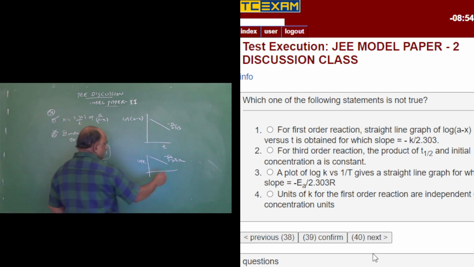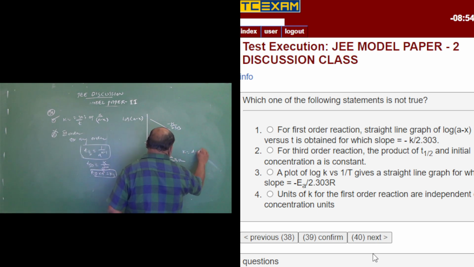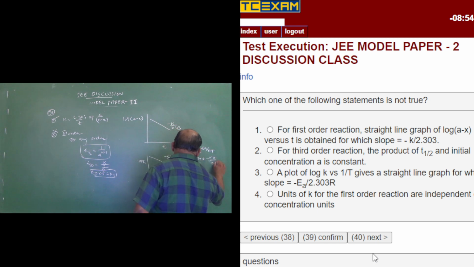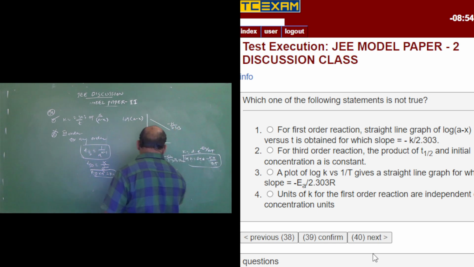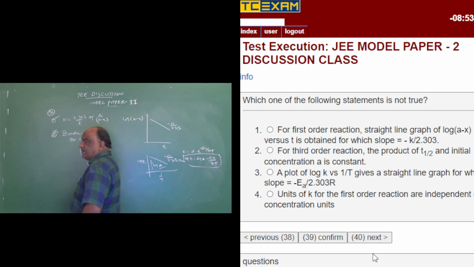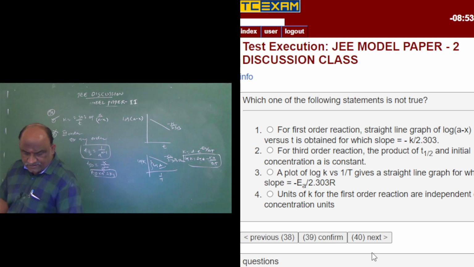We get it from k is equal to A into e to the power of minus EA by RT. From this, log k is equal to log A minus EA by 2.303RT. This is the Arrhenius equation. Log A is the intercept and minus EA by 2.303R is the slope. So the third option is also correct.